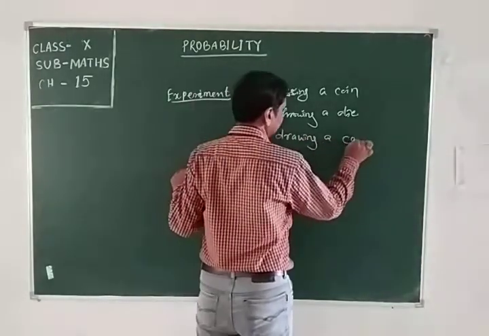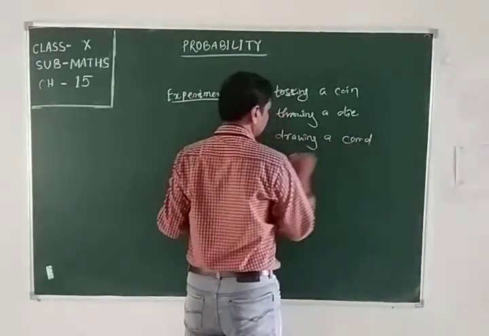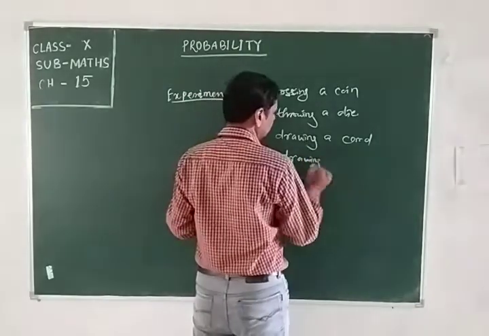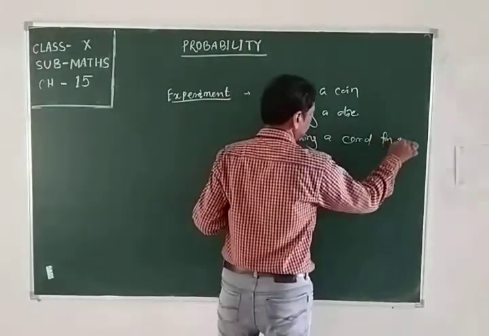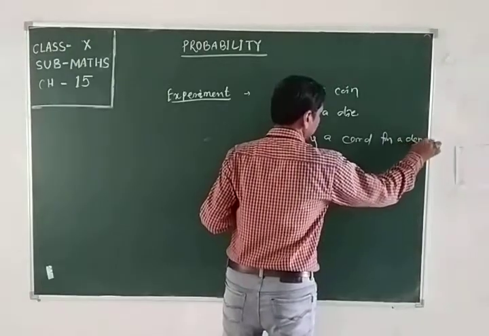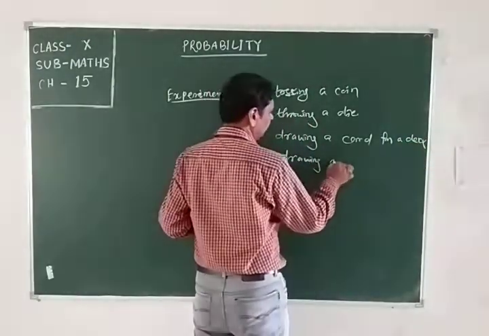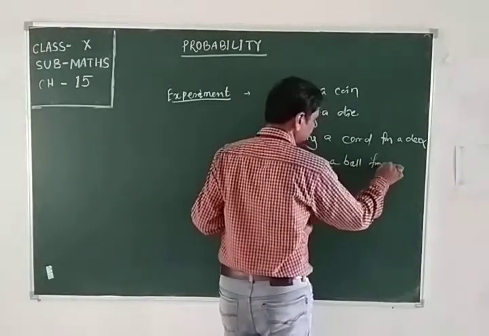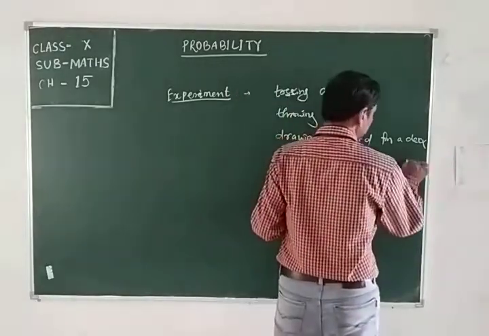Drawing a card from a deck, and drawing a ball from a box.